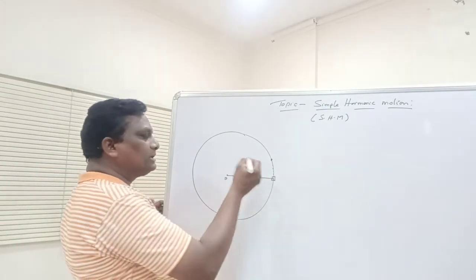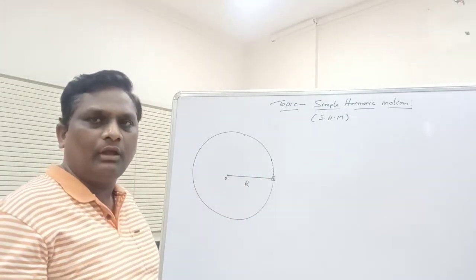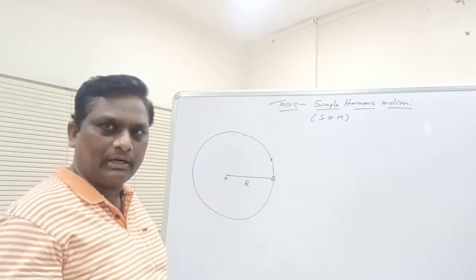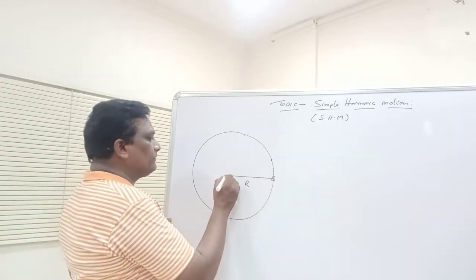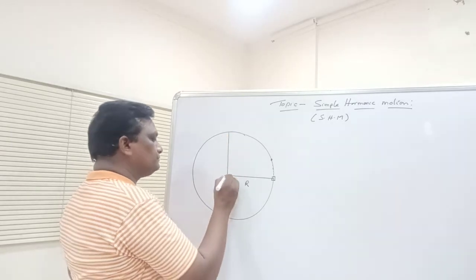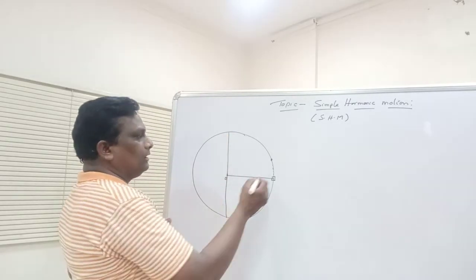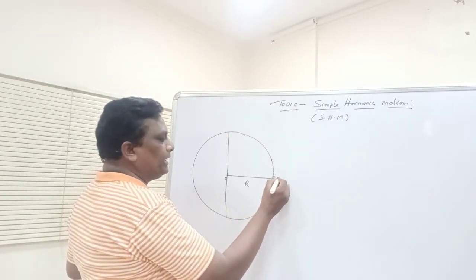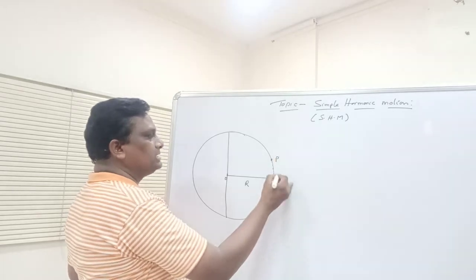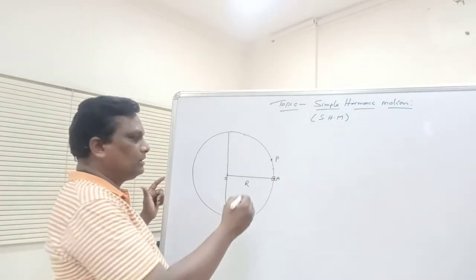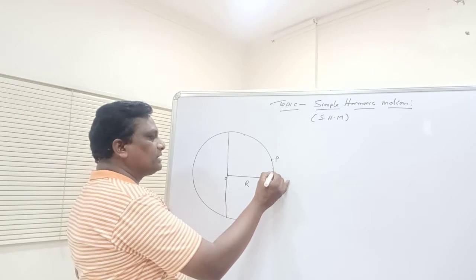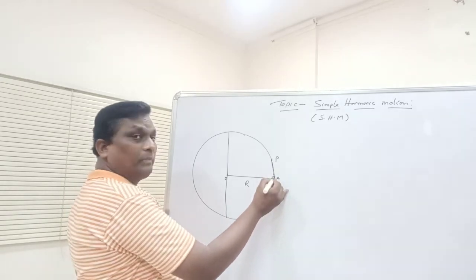So what about its foot of the perpendicular? Please listen carefully. Suppose a particle is moving from point A to point P on the circumference of the circle.